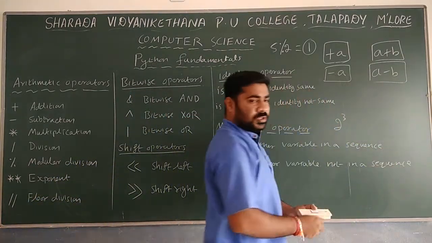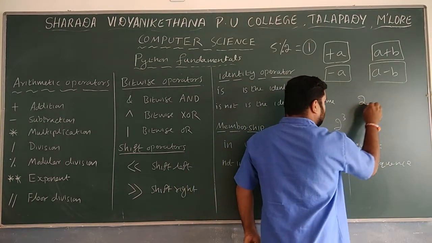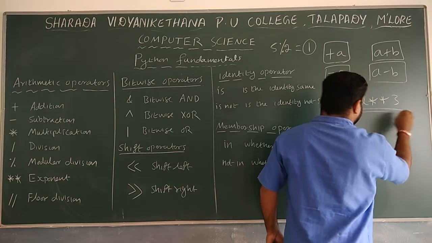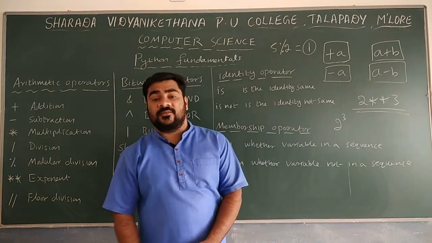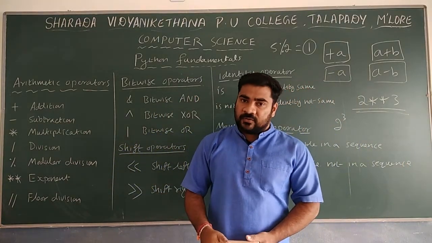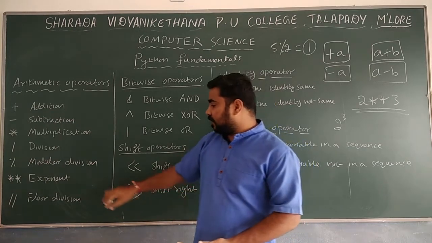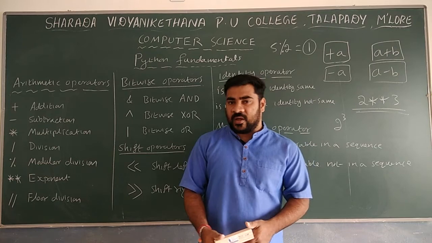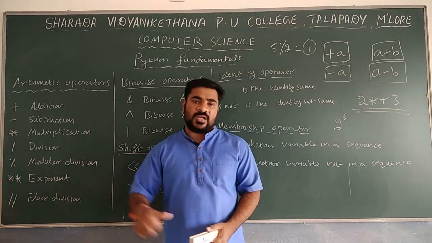If you use 2, first star, second star, 3, that will be 2 raised to the power 3. That operation is known as exponent. If you want to find the exponent value, we make use of two stars together.